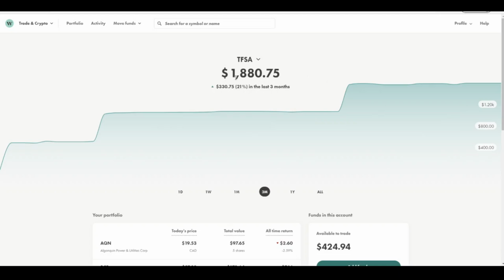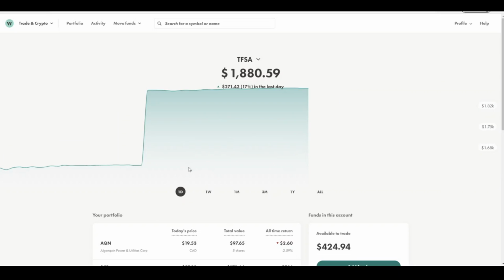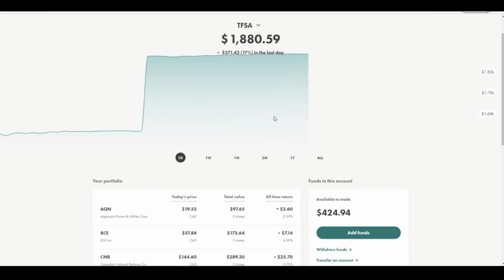So my TFSA account has got $1,800 and this includes both the stock as well as the available funds in my account. And that is the reason why you see a high percentage. It's not actually the growth of the stocks that I have in my portfolio. So if you look at one day, you can see that I have around $271 increase, and this is because I actually added $250 into my funds.